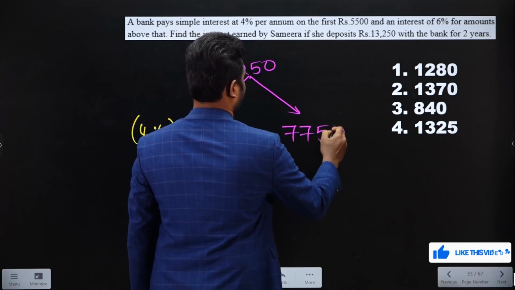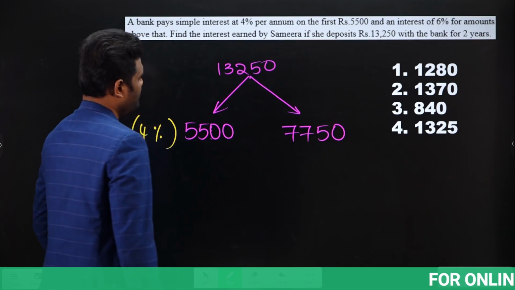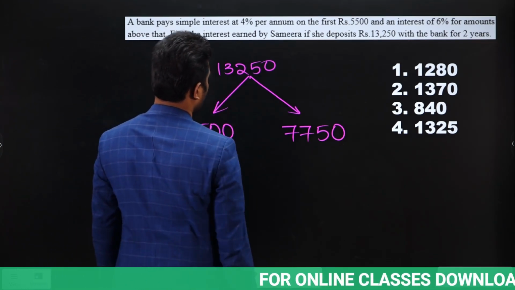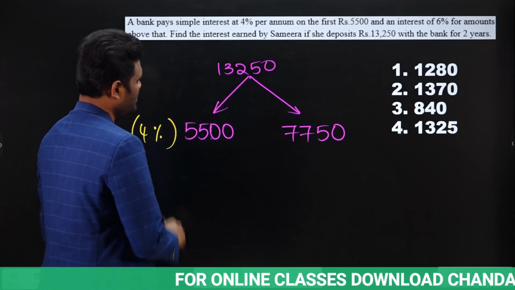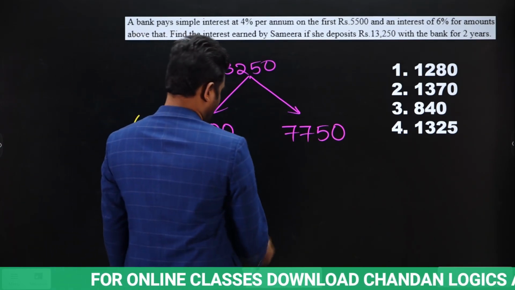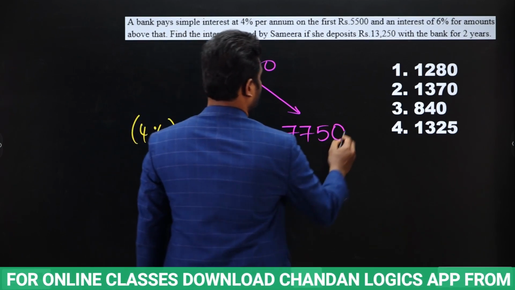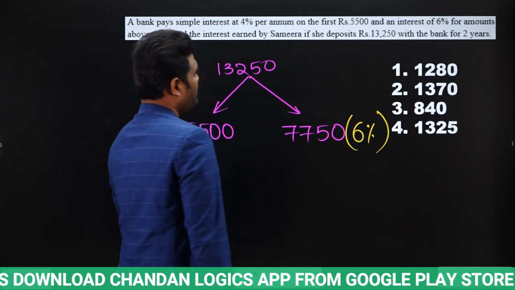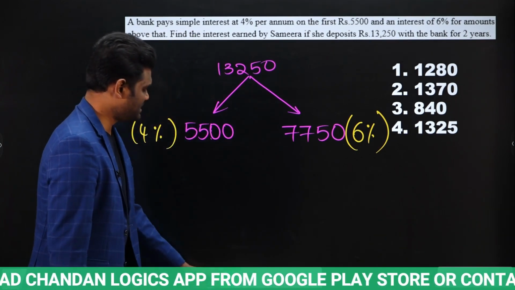7,750. Okay, 7,750. So here you will get 4,500 plus 3,250. This will be 7,750. Okay, and here what is the interest? Here the interest is going to be 6%, 6% for amounts above that. Okay, so here it will be 6%.